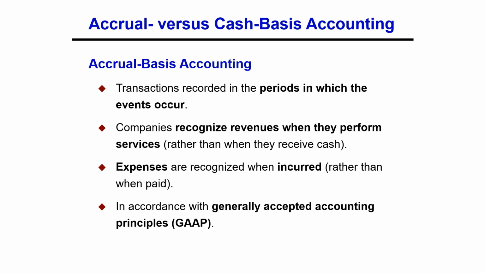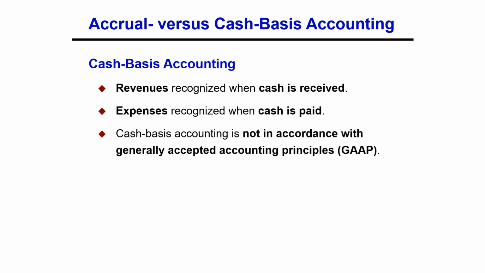Under the accrual basis accounting, companies record transactions that change a company's financial statements in the periods in which the events occur. For example, using the accrual basis to determine net income means companies recognize revenue when earned. It also means recognizing expenses when incurred. An alternative to the accrual basis is the cash basis. Under cash basis accounting, companies record revenue when they receive cash. They record an expense when they pay out cash.